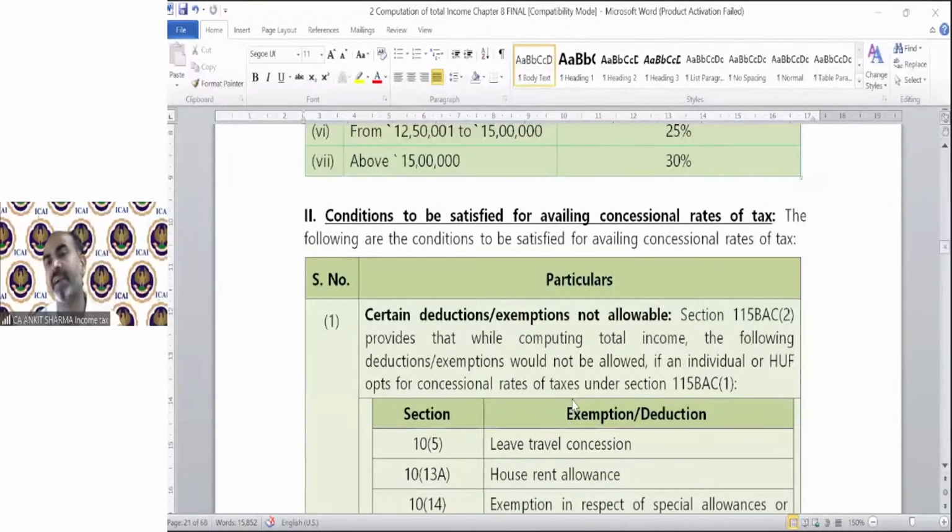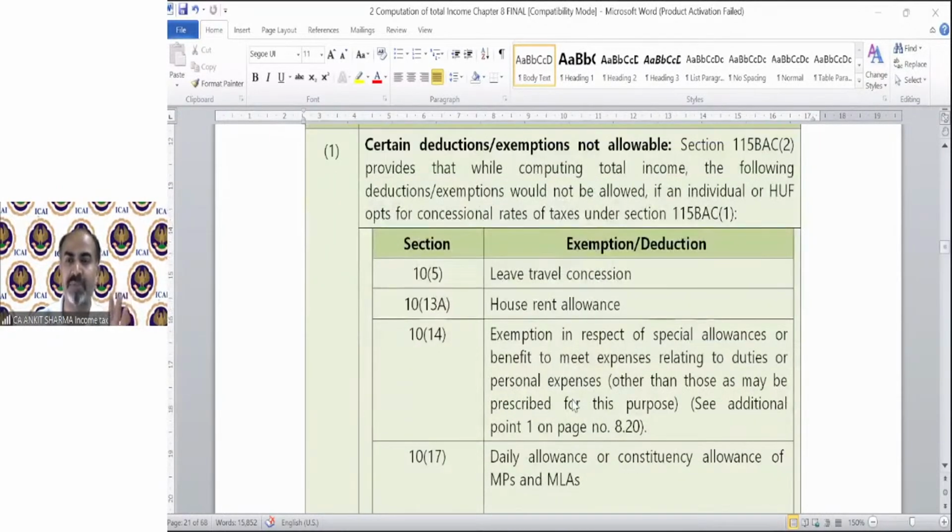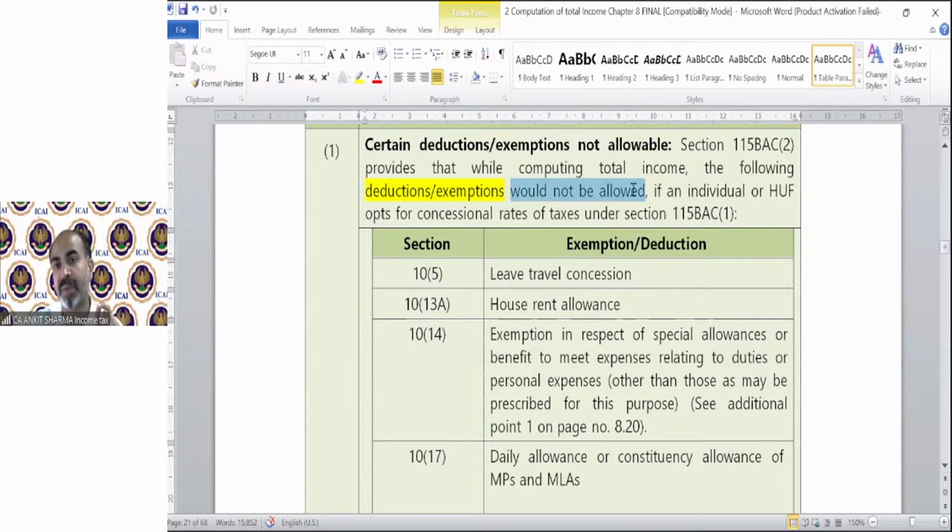If you want to take the advantage of these exemptions, you cannot claim tax under section 115BAC. Section 115BAC provides that while computing the total income, the following deductions and exemptions would not be allowed, not even the standard deduction under the head salary.